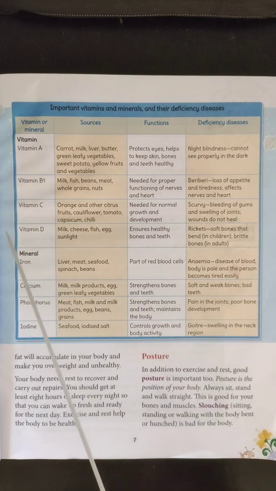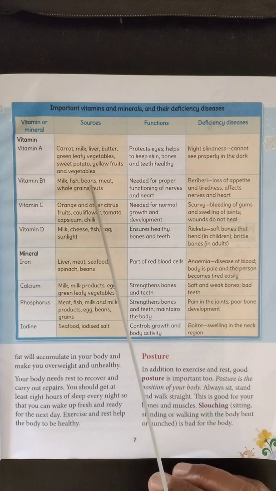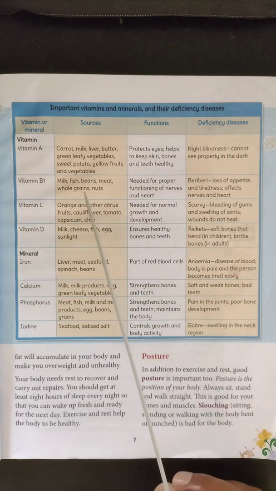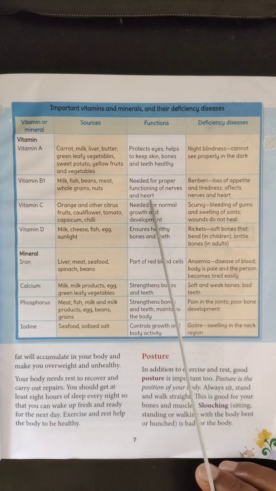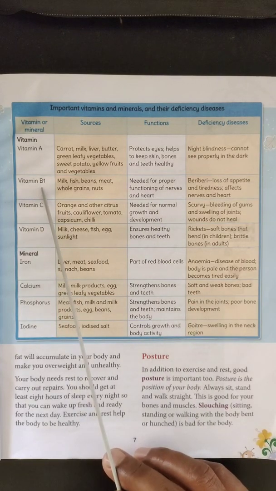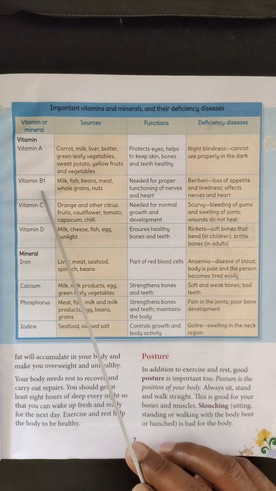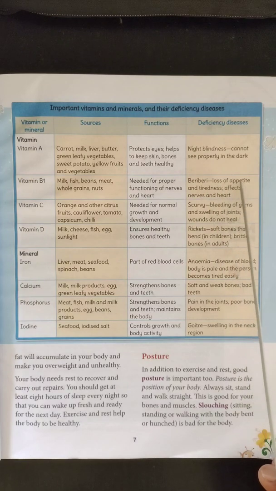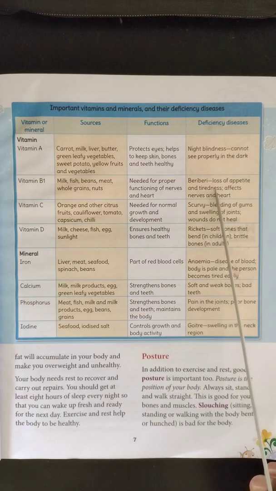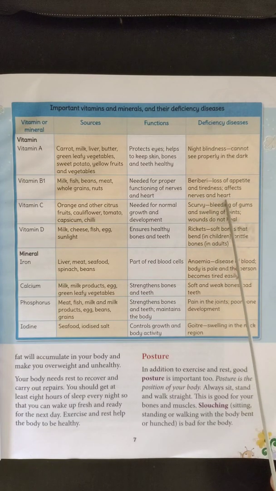Second, vitamin B1. It is present in milk, fish, beans, meat, whole grains and nuts. Do you know the functions? It is needed for proper functioning of nerves and heart. Mainly for the functioning of nerves and heart, vitamin B1 is required. If this vitamin B1 is not present in our diet, the person may get beriberi, B-E-R-I-B-E-R-I. The most important symptoms of beriberi are loss of appetite and tiredness. Loss of appetite means they don't feel hungry, and they feel tired. It will also affect nerves and heart.